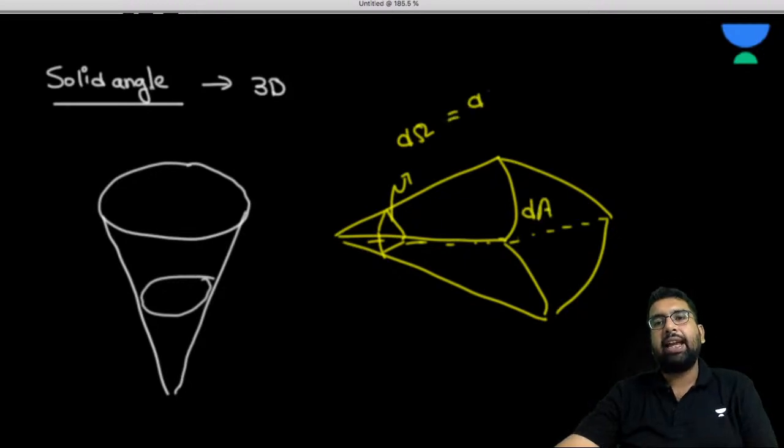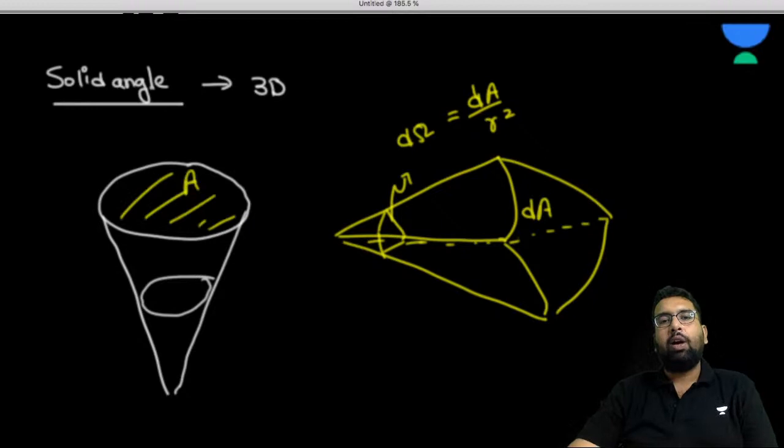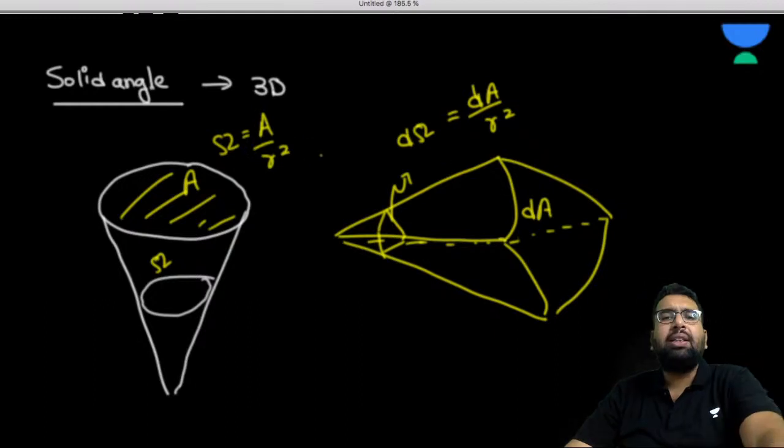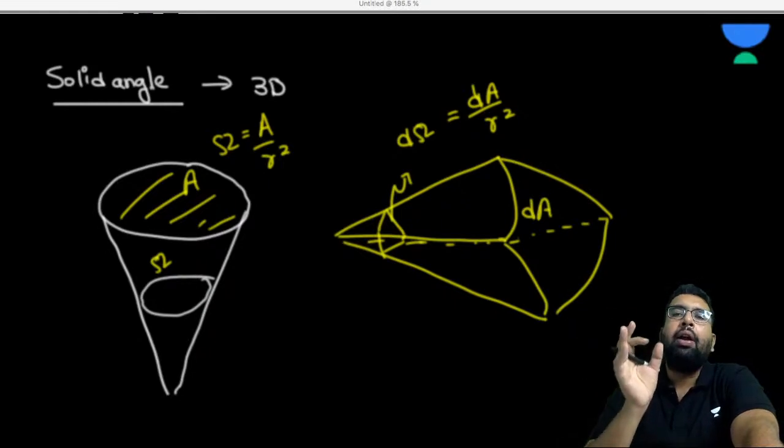It is dA upon r square. From here you can write that this is your solid angle, and it is A upon R square. When we use d behind any quantity, it means that we are assuming it to be very, very small.